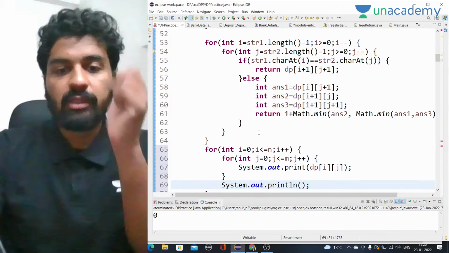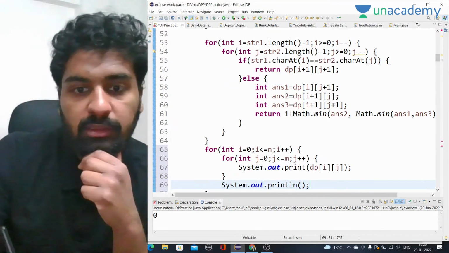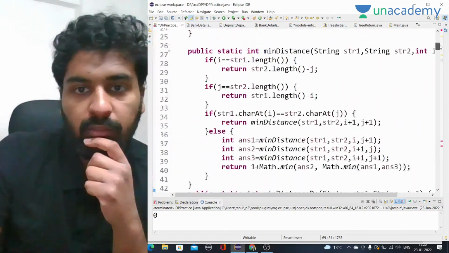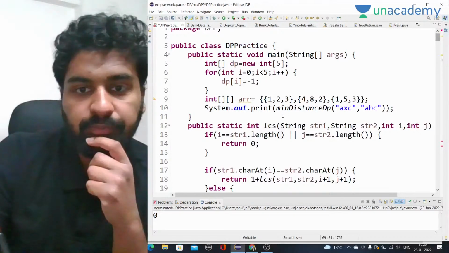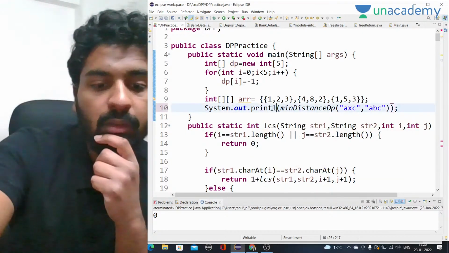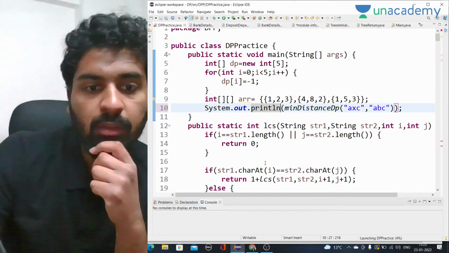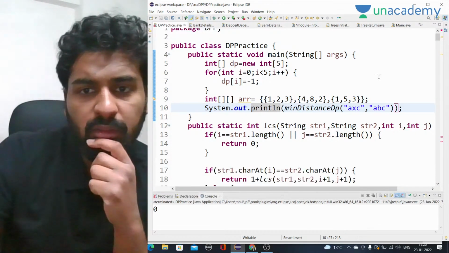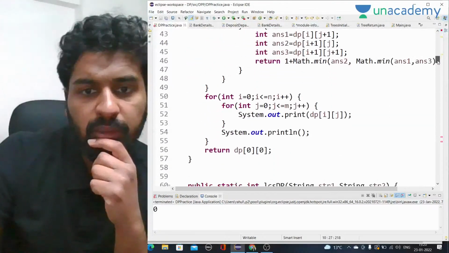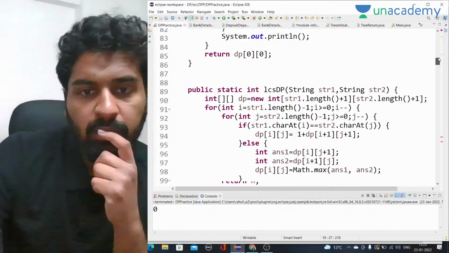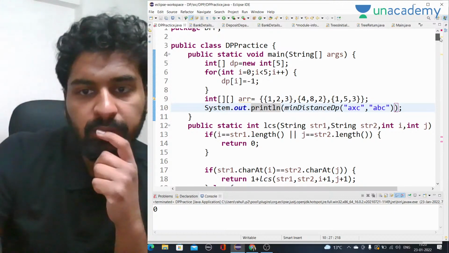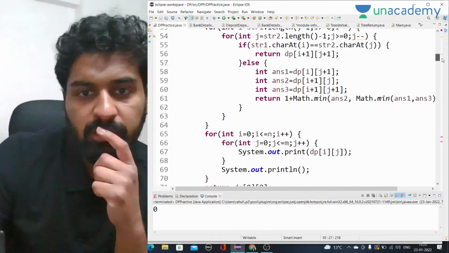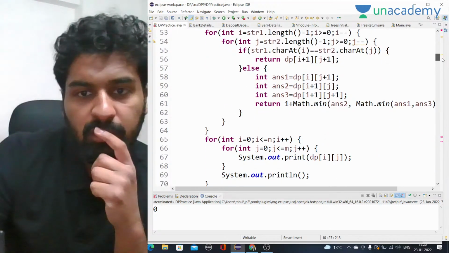Okay, so let's run it now. We'll get the answer, and here let's print ln here as well. What happened? Where is it? Minimum distance dp. Okay.